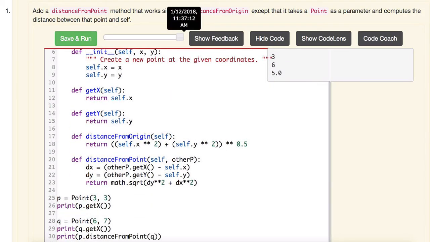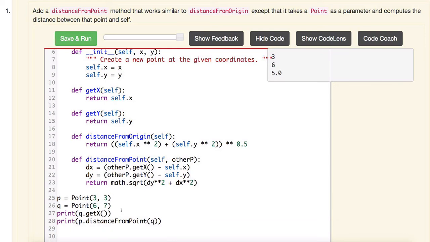And so what is exactly happening here? Well, when we print, it needs to evaluate this expression. So it gets the burlap sack with the P label on the front of it, and it's going to run this method. Jumps up here, says, okay, return the instance variable x. So I'm going to open up that burlap sack, take out the x, look at what's inside of it. There's a 3 in there, and I'm going to return that value 3. And this expression gets replaced with the value 3. And that's why 3 is printed out on the screen. And that's the same reason why 6 is printed out on the screen on line 29.